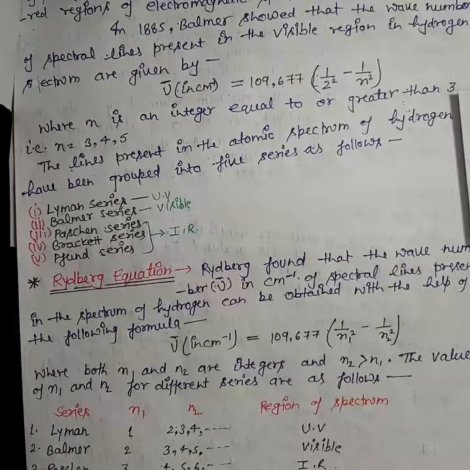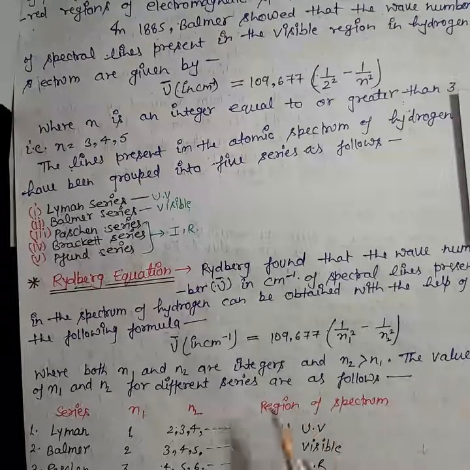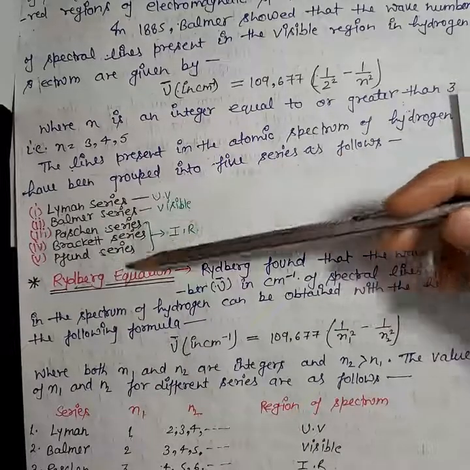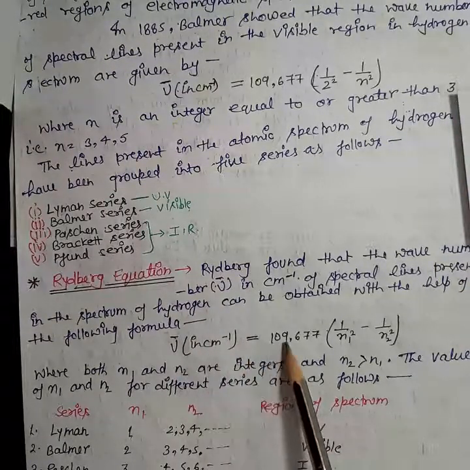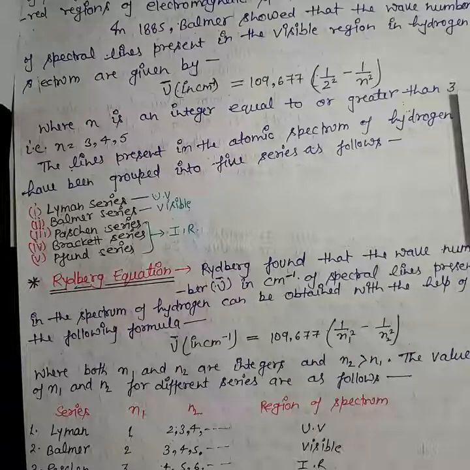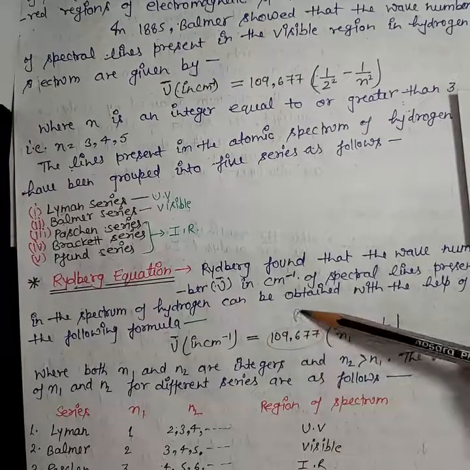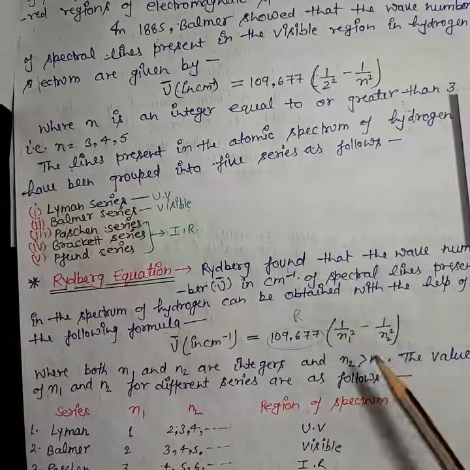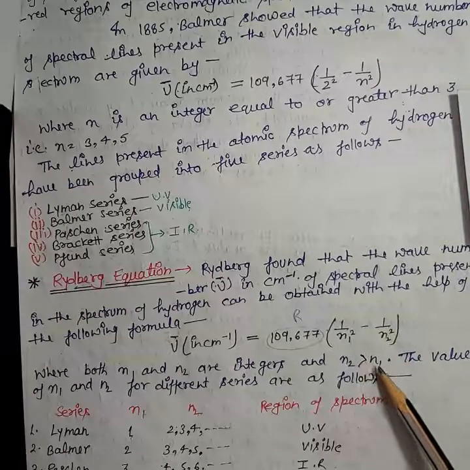After the formula given by Balmer, which is applicable only for the visible region spectral lines, a scientist Rydberg gave another formula which is more generalized and applicable for all the series. Okay, like nu bar in centimeter inverse equals 109,677 (1/n1² − 1/n2²). You can write R instead of this value. Here R is the Rydberg constant and the value of Rydberg constant is 109677. And here n1 and n2 are integers, where n2 will always be greater than n1.